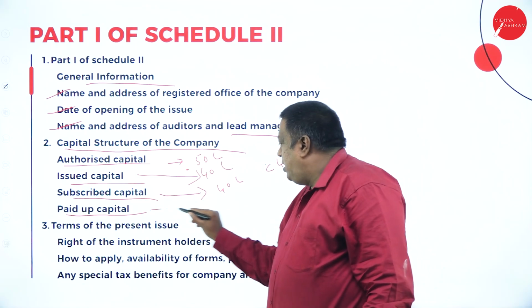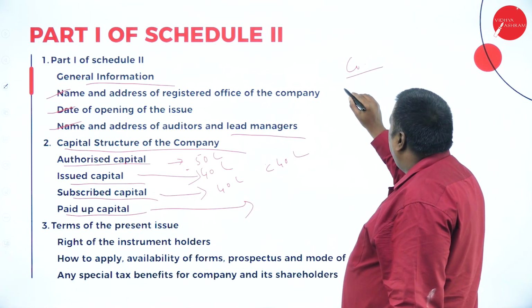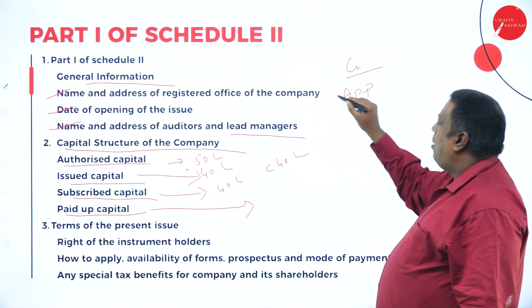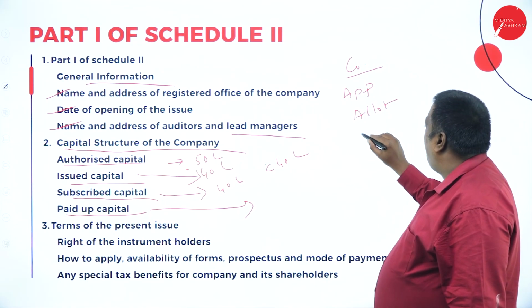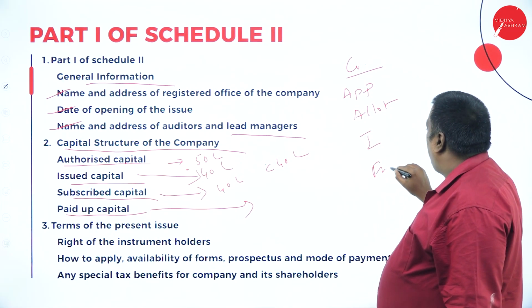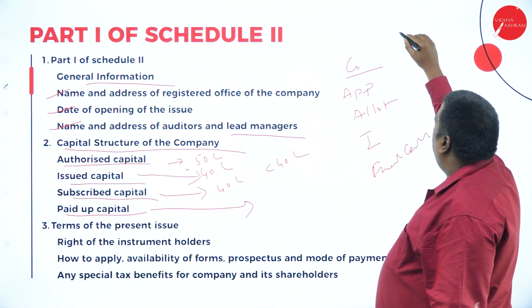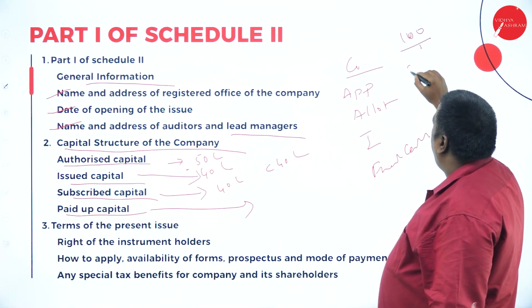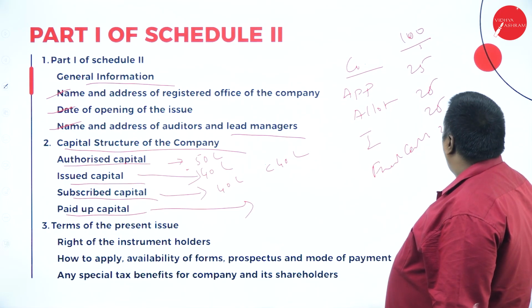Paid up capital means the company is going to collect the share amount in application, allotment, first call and final call. The amount is split into 4 parts. For example, if it is 100 rupees, application 25, allotment 25, first call 25 and final call 25.